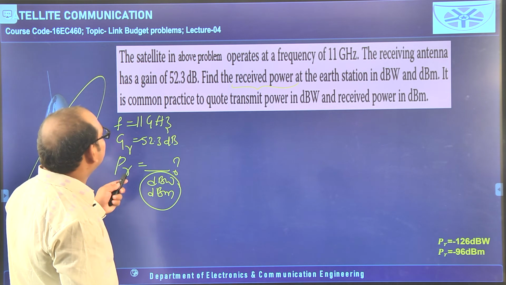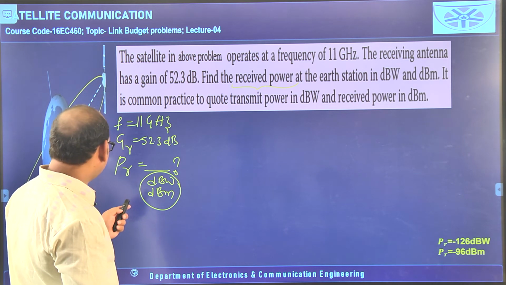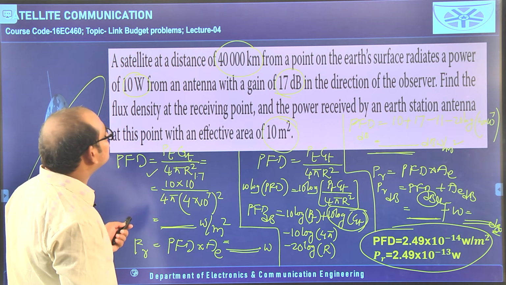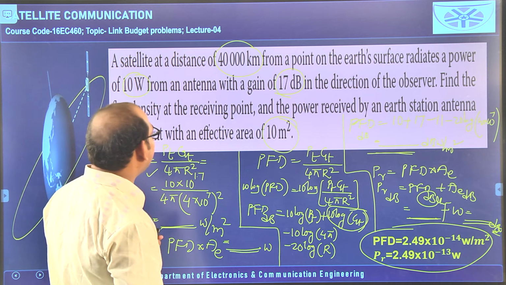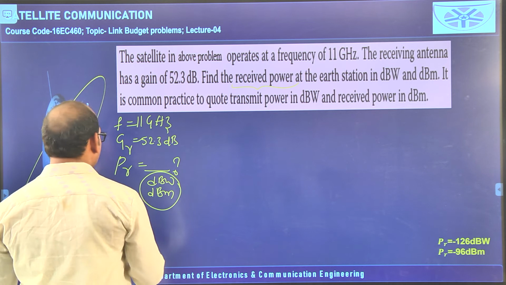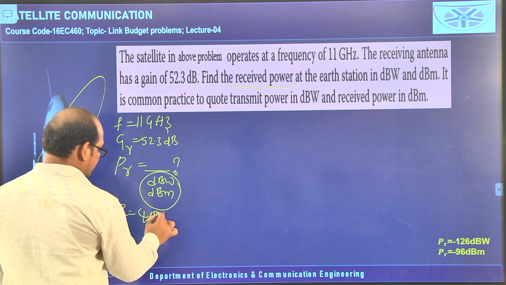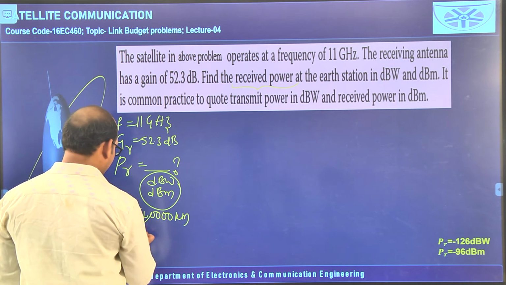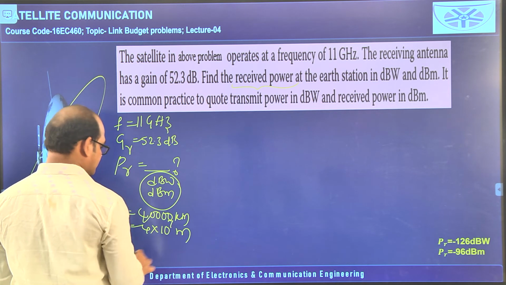Since they have told the satellite in the above problem, we will take the data from the above problem, that is R is 40,000 kilometers and PT is 10 watts and GT is 17 dB. R is 40,000 kilometers, that can be written as 4 into 10 to the power of 7 meters.